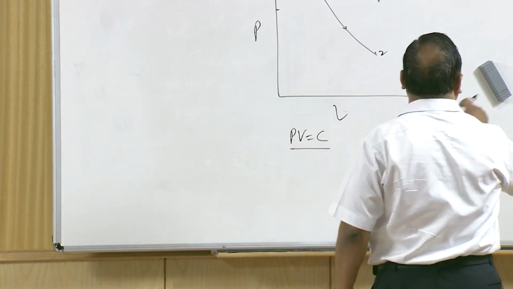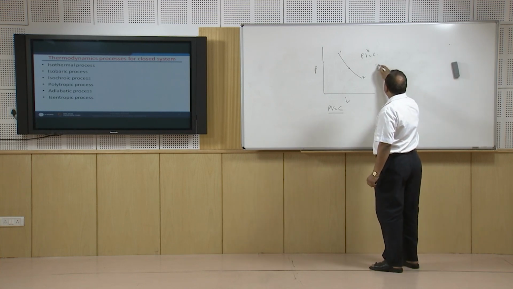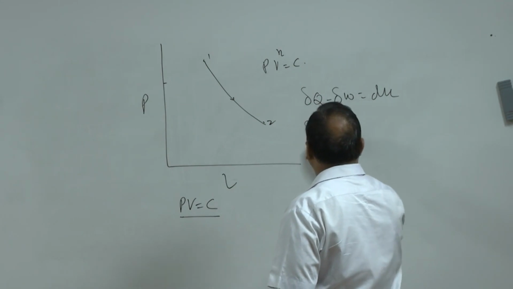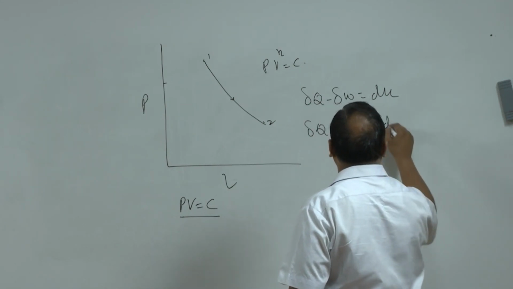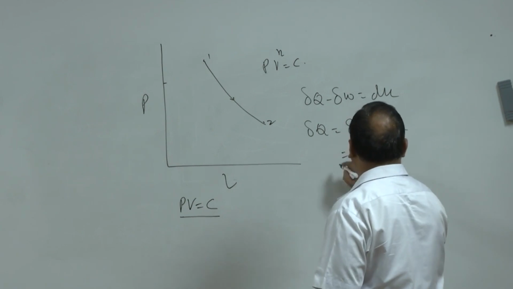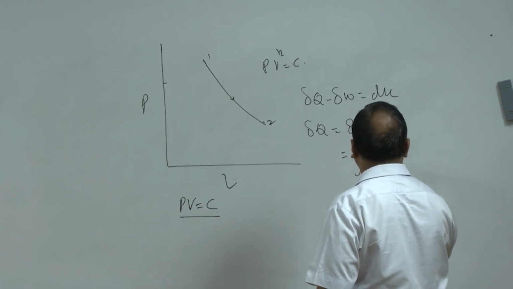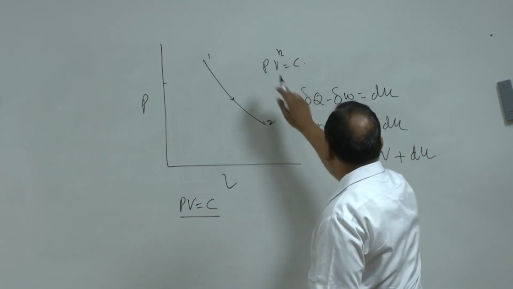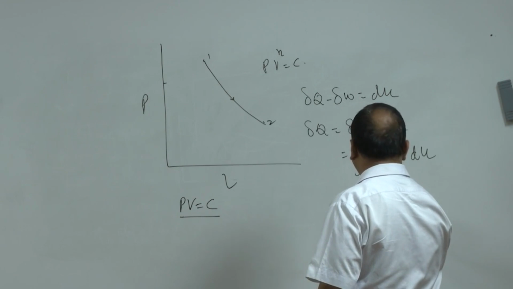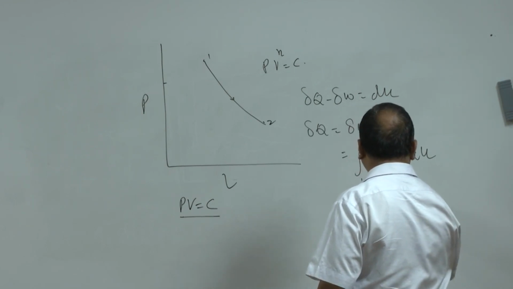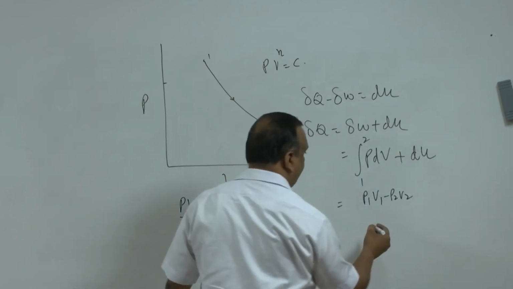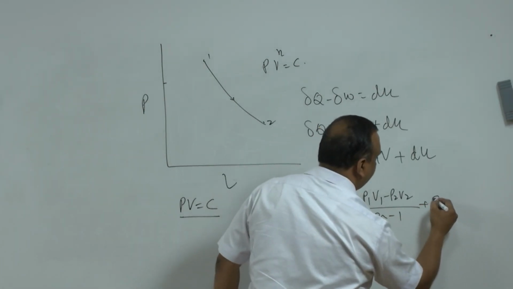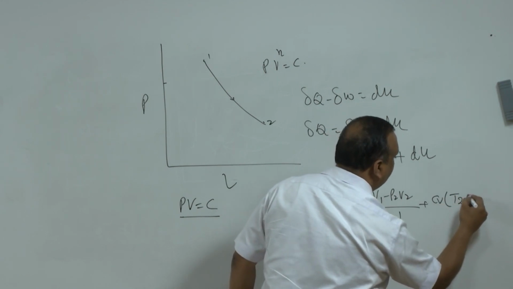So, if you look at the polytropic process and apply the first law, delta Q minus delta W is equal to dU. So, delta Q is equal to delta W plus dU, and here we will say that it is the integral of PdV from state 1 to 2 plus dU, and if we integrate, we will get (P1V1 minus P2V2) divided by (n minus 1) plus Cv (T2 minus T1).